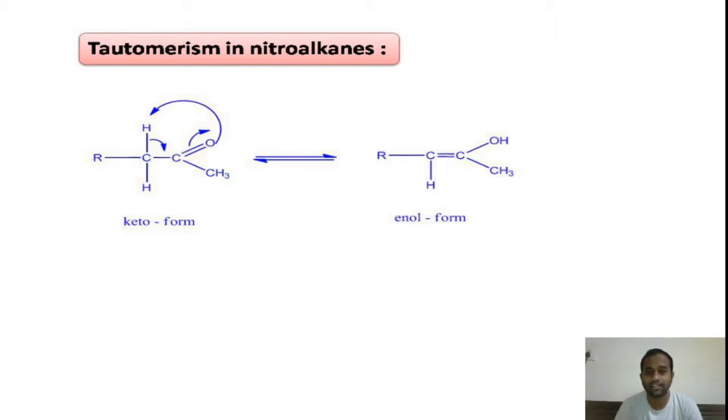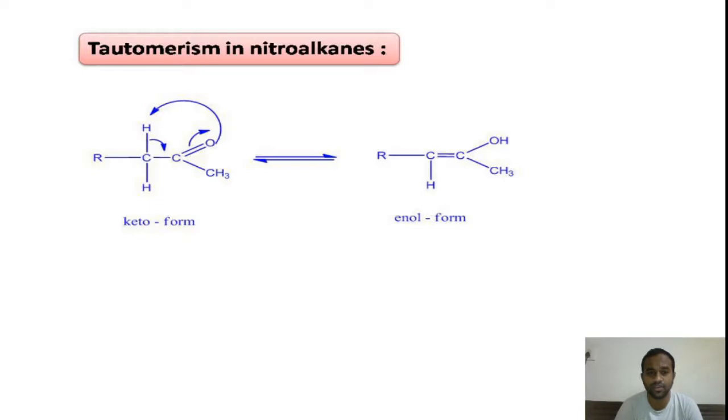At the right side, C single bond OH is there. At the left side there is no C double bond C. At the right side there is a C double bond C. So in this way there is a difference in the bond connections. Such type of isomers are called structural isomers. And these structural isomers are readily interconvertible.